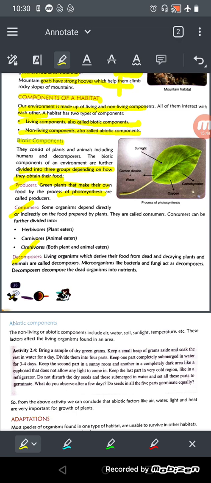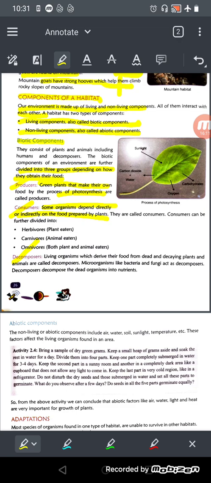Now consumers. Some organisms depend directly or indirectly on the food prepared by plants. और organisms जो होते हैं, we all are dependent on plants, because we eat plants, and in the same way we eat animals. हम जो दूसरे animals को खाते हैं, या फिर tiger, they eat deer, but what does deer eat?